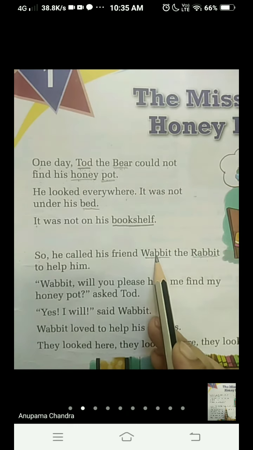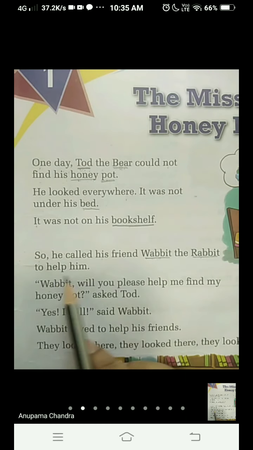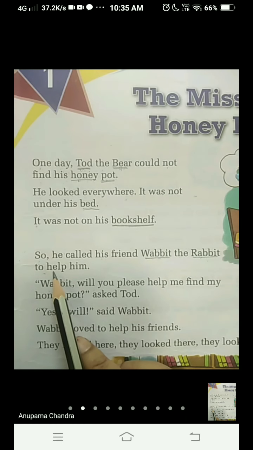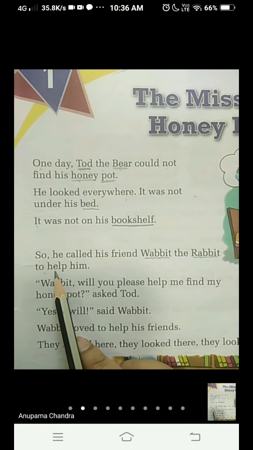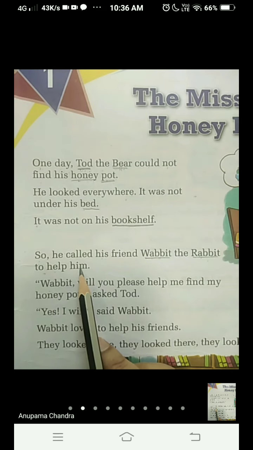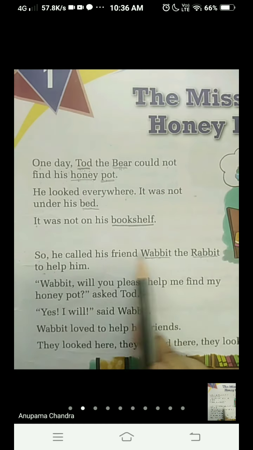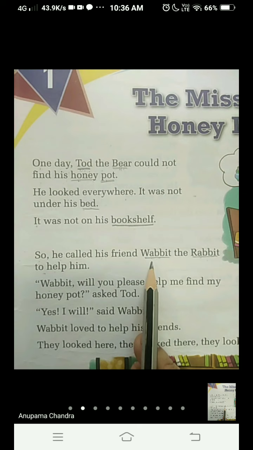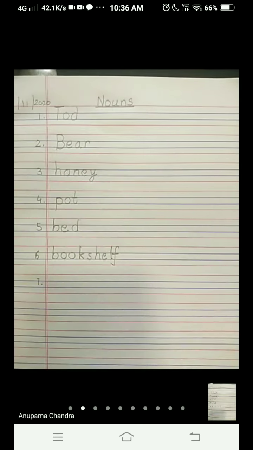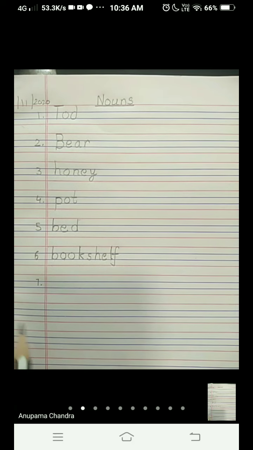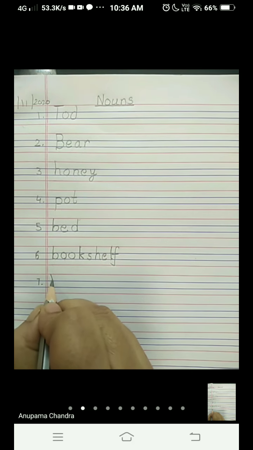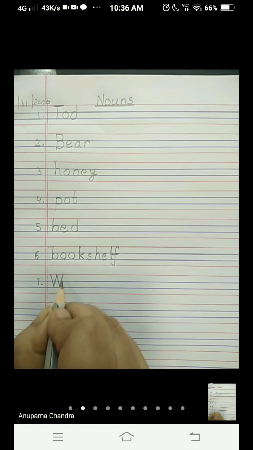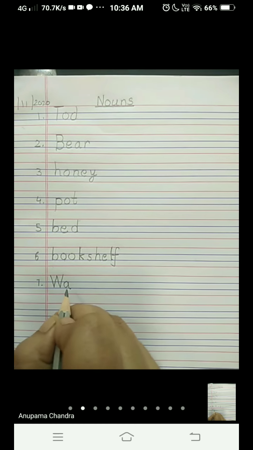Okay. Wabbit, the rabbit. To help him. H-E-L-P, help. H-I-M, him. So what is our next word? See children, I have underlined also. Bookshelf we have done. So he called his friend Wabbit. Wabbit is our next word because it is the name of a rabbit. So write here. W-A, write with me, children.